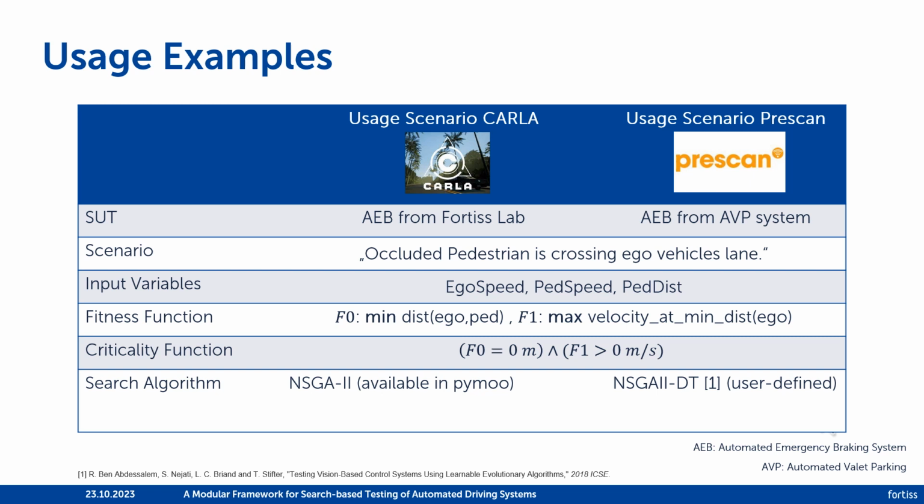In the first usage scenario, we use the CARLA simulator, and in the second, the PreScan simulator. We test an ADAS on a scenario where a pedestrian is crossing the ego vehicle's trajectory. We will also use a simplified fitness and criticality function. For the CARLA example, we use the known NSGA-II algorithm. For the PreScan example, we use the surrogate-assisted algorithm NSGA-II-DT, which we have to implement on our own.